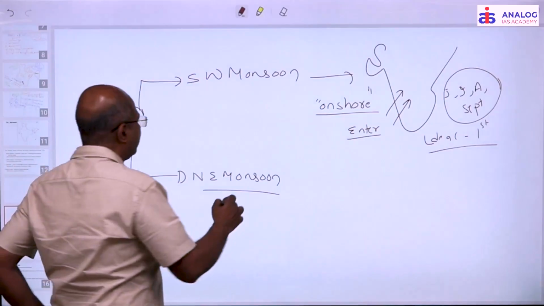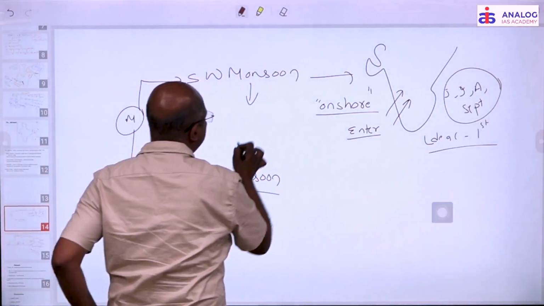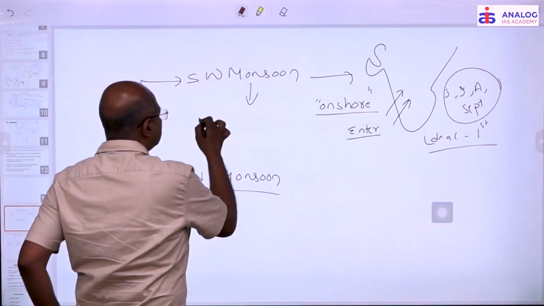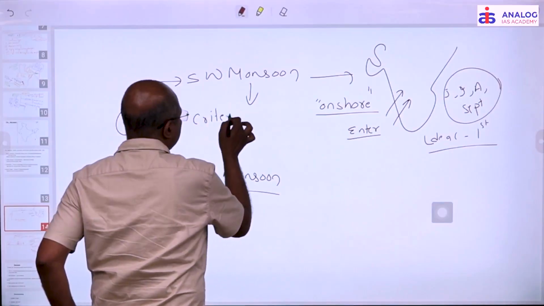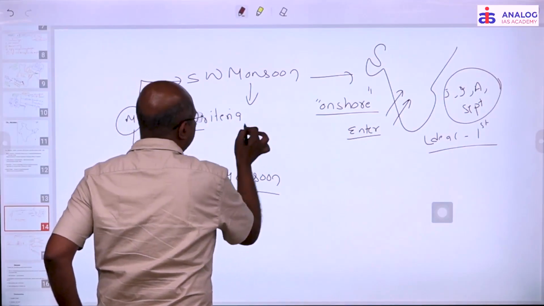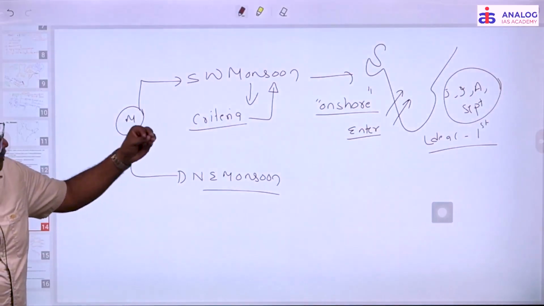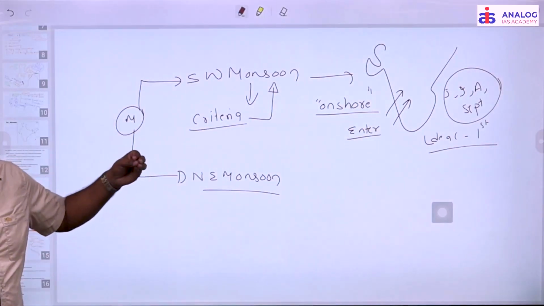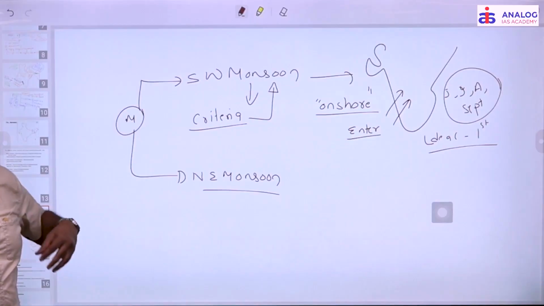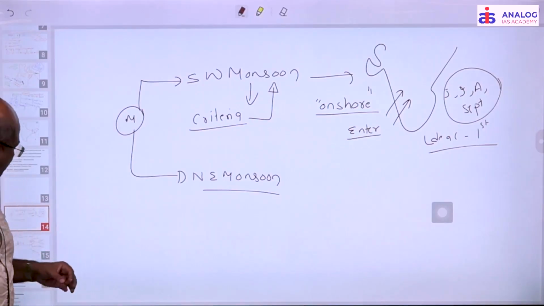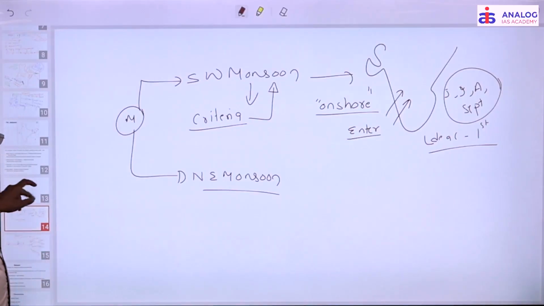Now how do we classify that the southwest monsoon has entered India? We have criteria to call any rainfall southwest monsoon. Any rainfall you get in June, July or August can be classified as southwest monsoon only when it satisfies these conditions.